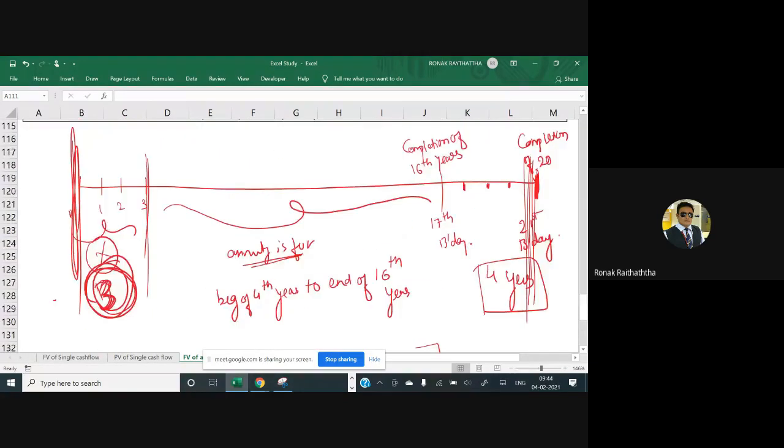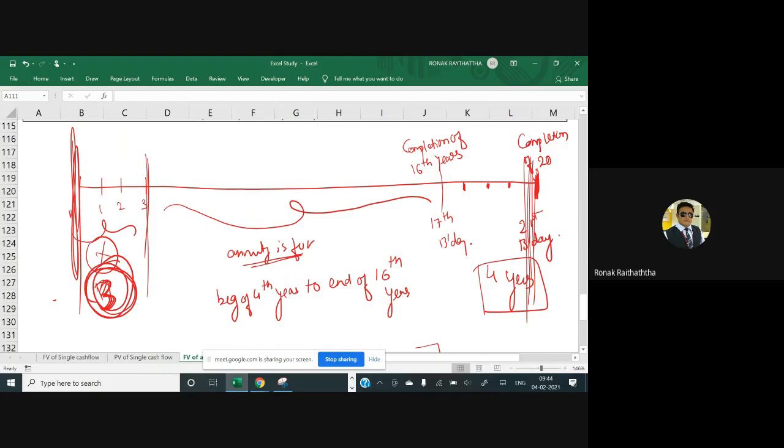Calculate this. So see, the 4th year is completed. 4, 5, 6, 7, 8, 9, 10, 11, 12, 13, 14, 15, and then it's 16. So 16 is completed, right?